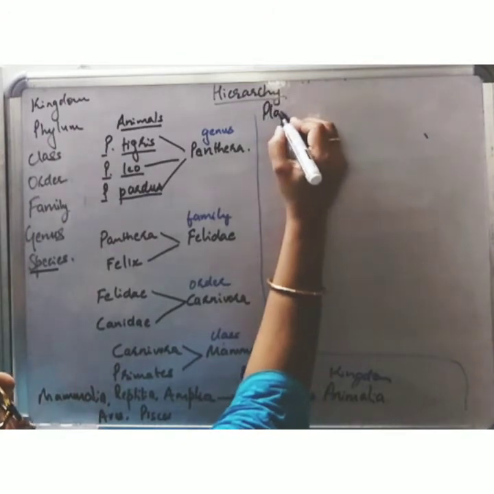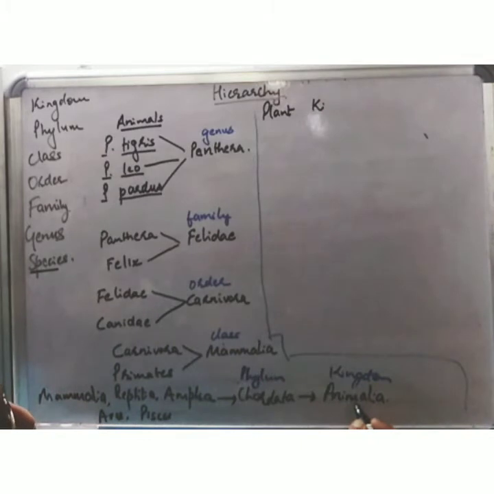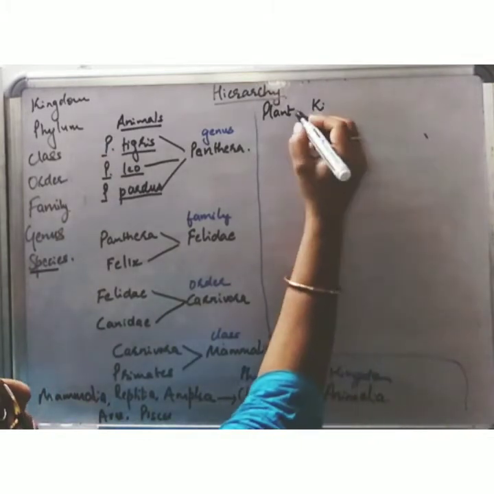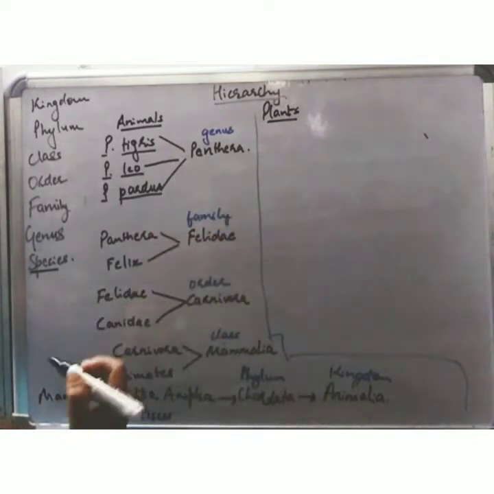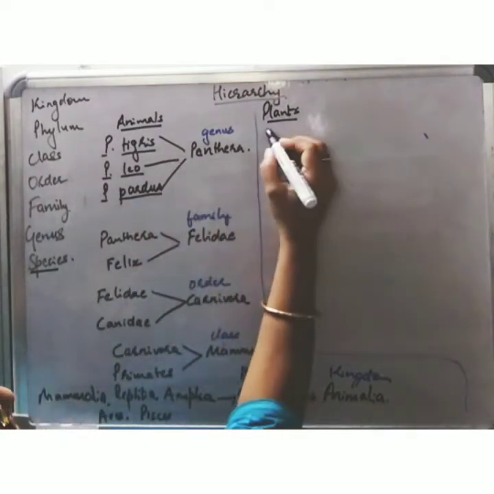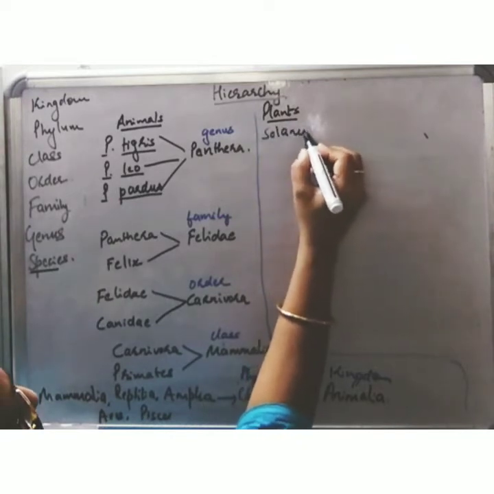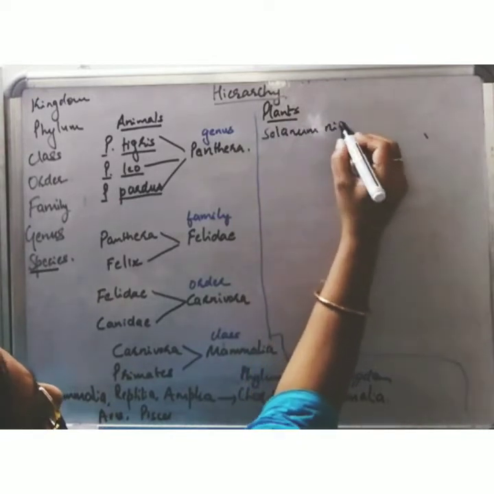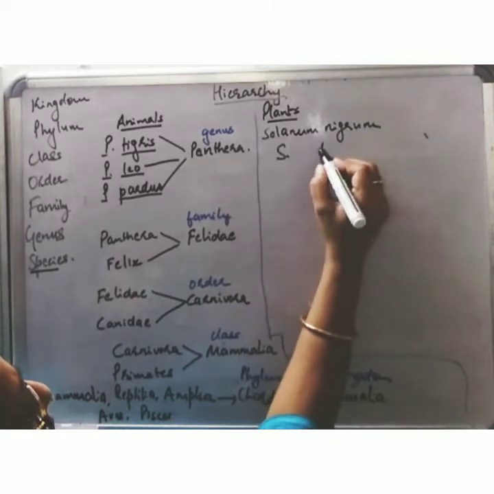This was the animal kingdom, and for plants we begin with the example of species Solanum nigrum, Solanum tuberosum.